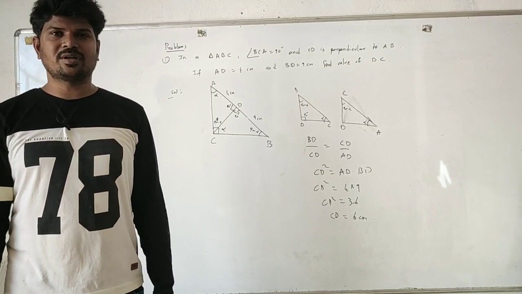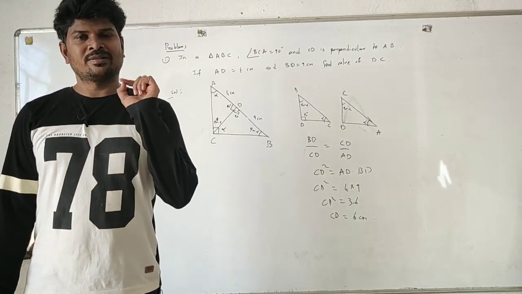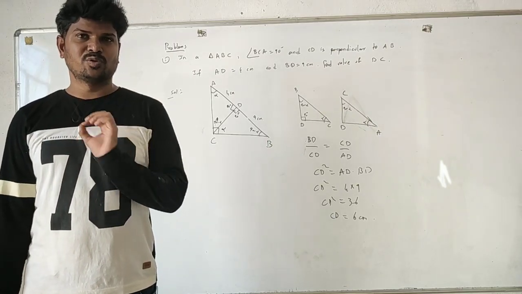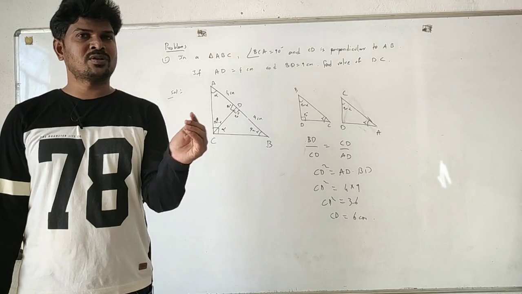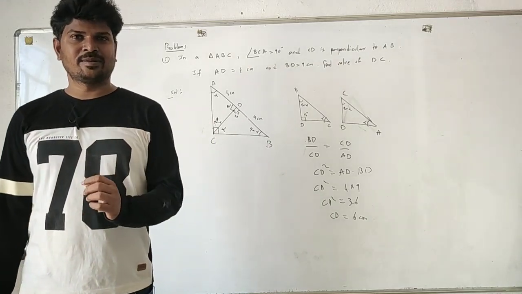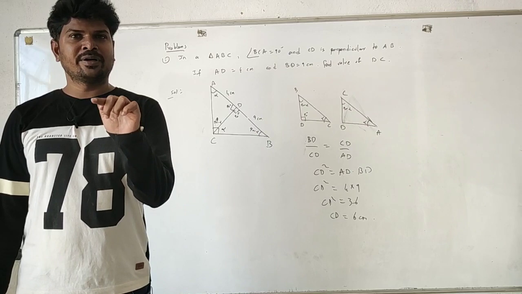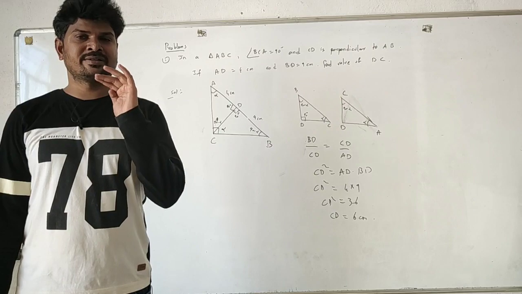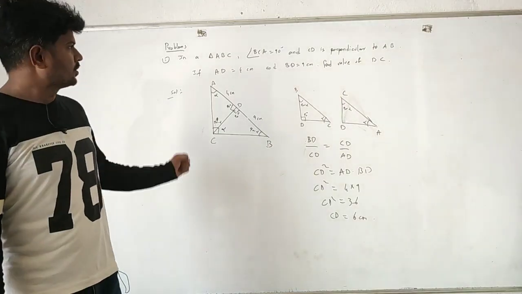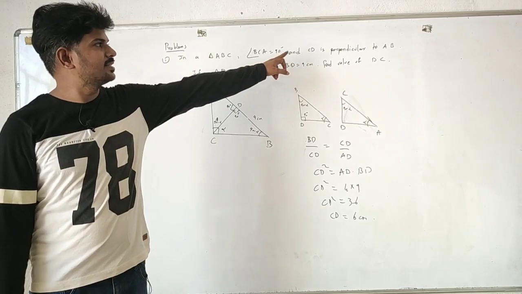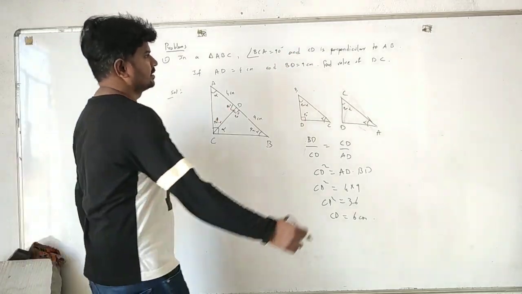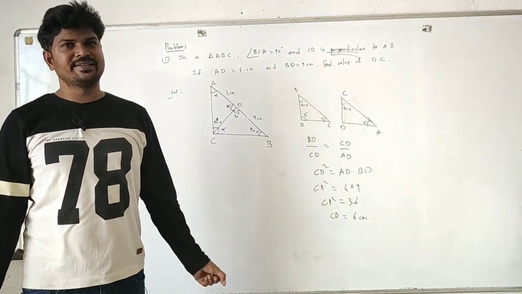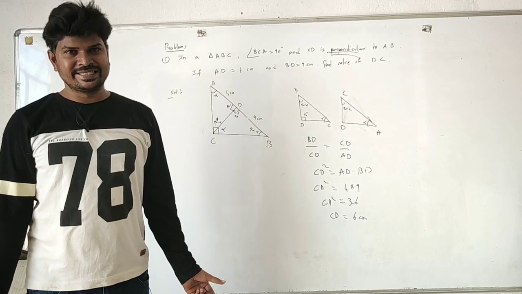Let me solve some problems on these topics. For solving triangle problems, while reading the question itself, they'll give you some clues. So always underline those clues before solving. And if a diagram is given, underline the important things like parallel and perpendicular. These two are always important in solving any triangle problems. The question they have given: angle C is 90 degrees and CD is perpendicular to AB. So underline this as perpendicular. And if AD length is 4 centimeters and BD length is 9 centimeters, find the value of DC.